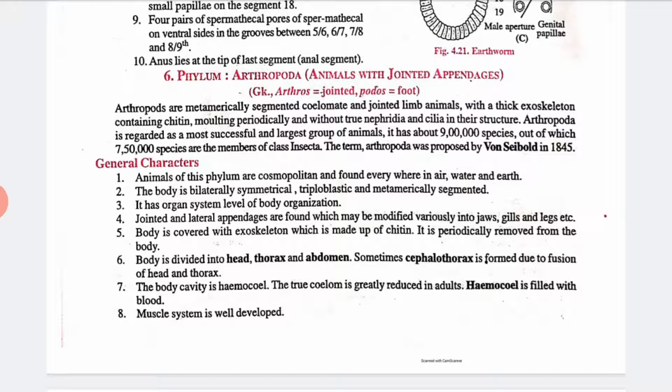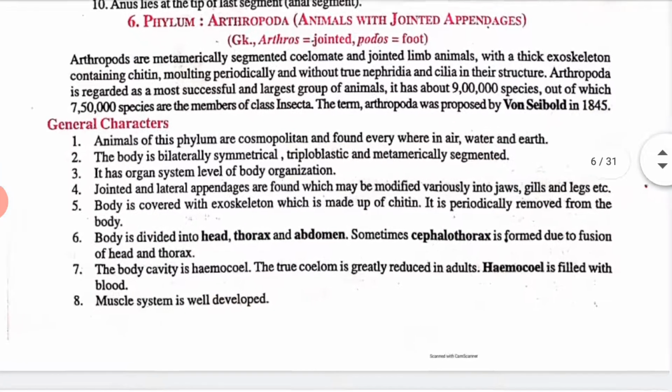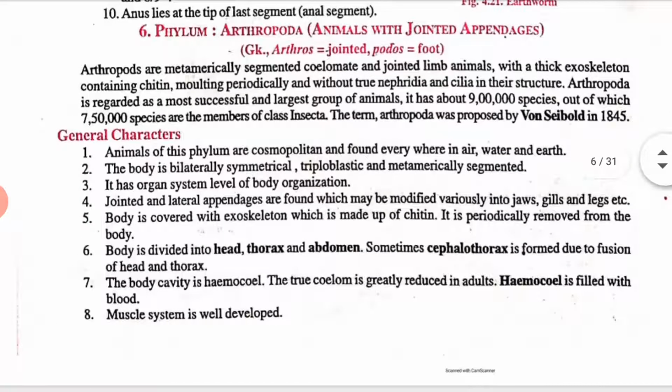Arthropoda is regarded as the most successful and largest group of animals. It has about 9 lakh species, out of which 7 lakh 50,000 species are members of the class Insecta. The term Arthropoda was proposed by von Siebold in the year 1845. Let's see some characteristics of these animals. Animals of this phylum are cosmopolitan and found everywhere, in air, water and earth.